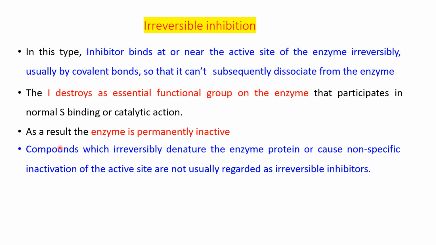So the same is shown here. The enzyme is permanently inactive in irreversible inhibition, and non-competitive inhibition is usually irreversible inhibition. The inhibitor binds at or near the active site of the enzyme irreversibly, usually by covalent bonds, so that it can't subsequently dissociate from the enzyme. This destroys the functional group on the enzyme, and therefore this type of enzyme inhibition is irreversible. The inhibitor binds to the enzyme by covalent bonds.